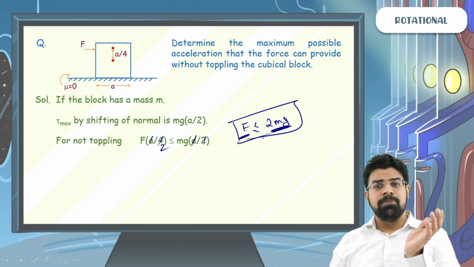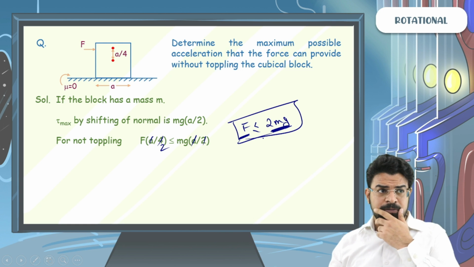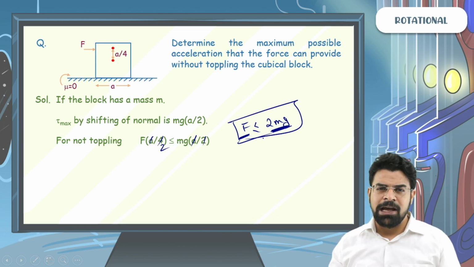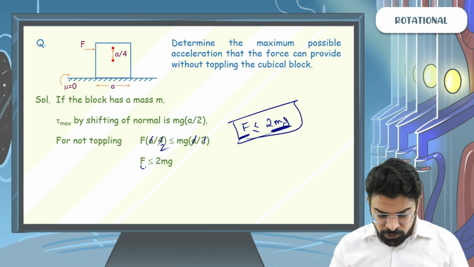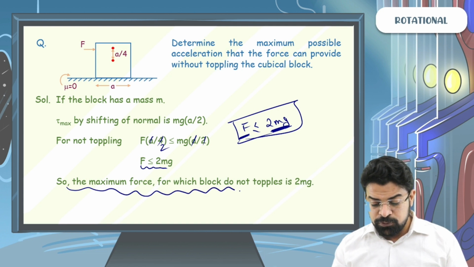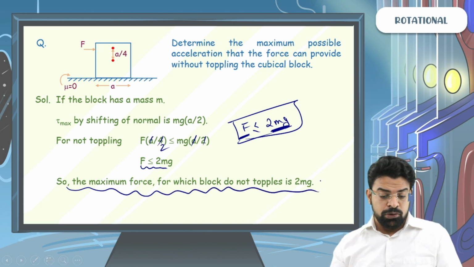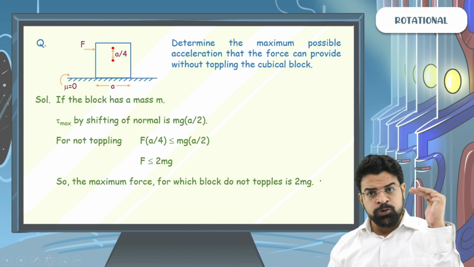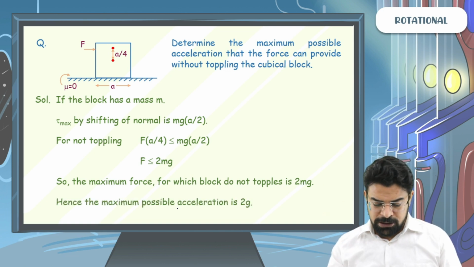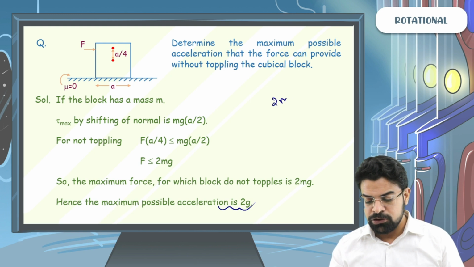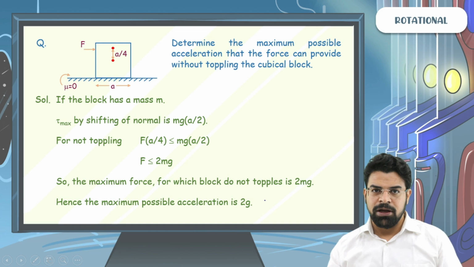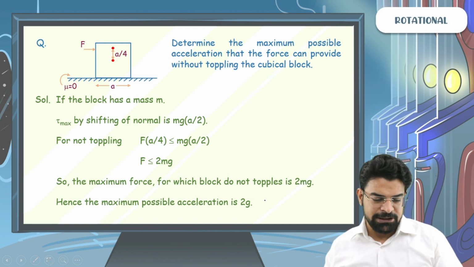And if the maximum possible force you can apply is 2 mg, the maximum possible acceleration you can provide is 2 mg by m, which is 2g. The maximum possible acceleration of the block will be the maximum possible force divided by its mass, that will be 2g. Okay. Now let's see the next case.